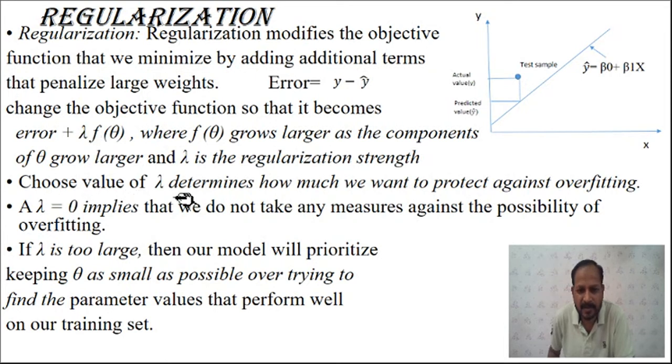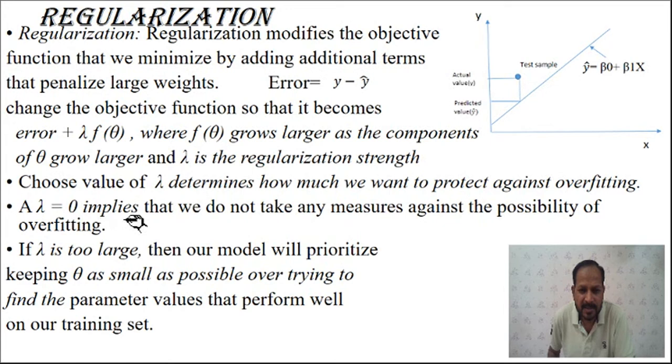So choose the value of lambda which determines how much we want to protect against overfitting. If we have a very large overfitting in our network, in that case we need to use a higher value of lambda. If there is very little overfitting, in that case we can reduce the value of lambda, and according to that your penalty term will increase or decrease.